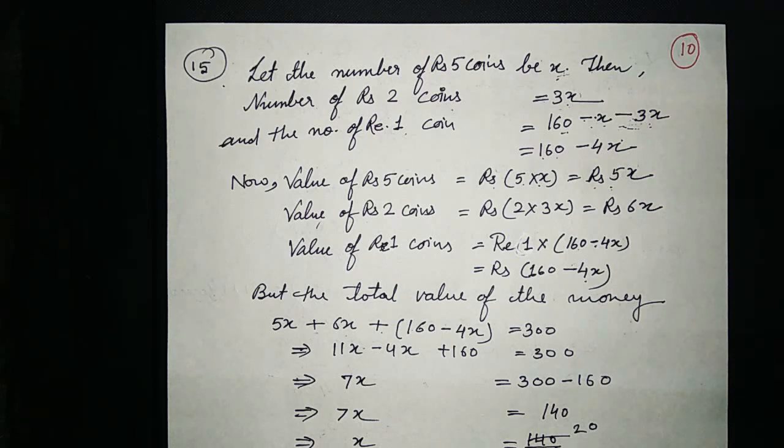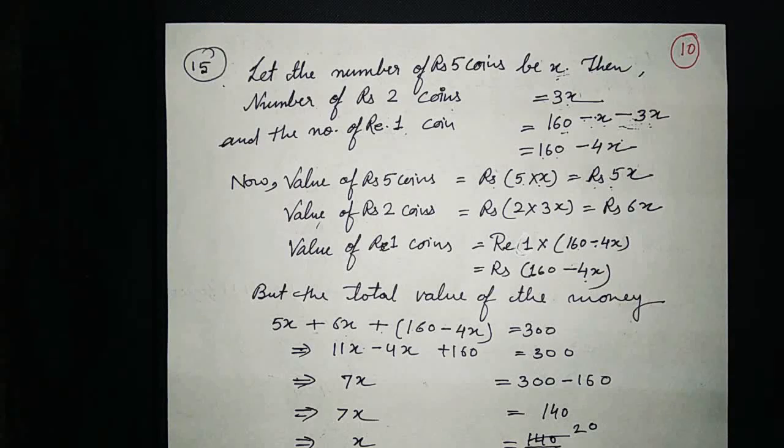Now see question number 15. I have a total of rupees 300 in coins of denomination rupee 1, rupees 2 and rupees 5. The number of rupees 2 coins is 3 times the number of rupees 5 coins. The total number of coins is 160. How many coins of each denomination are with me? Here you have seen this sentence just now that the number of rupees 2 coins is 3 times the number of rupees 5 coins.